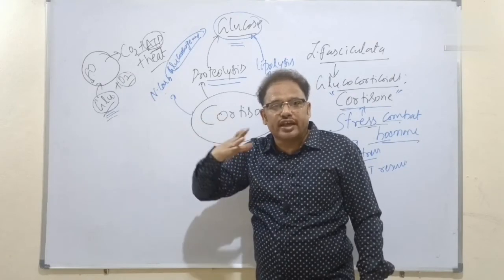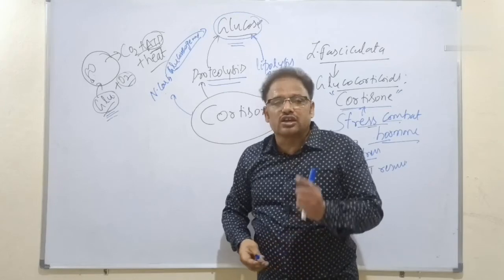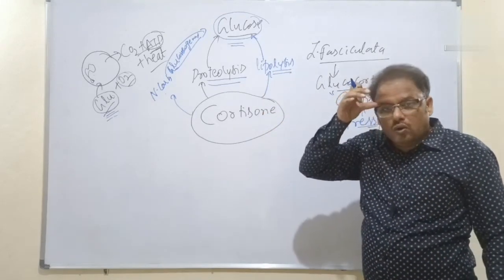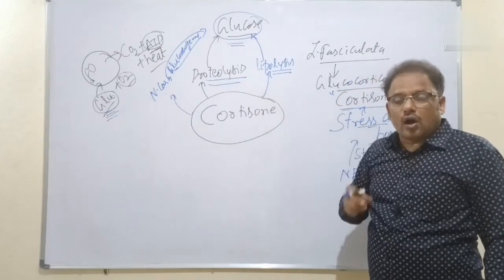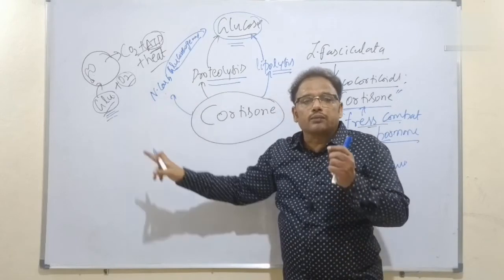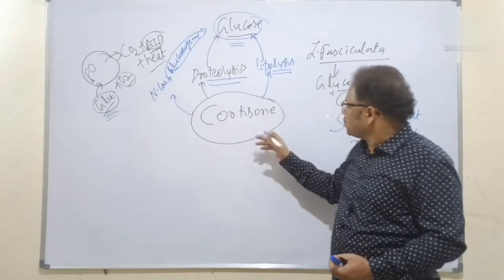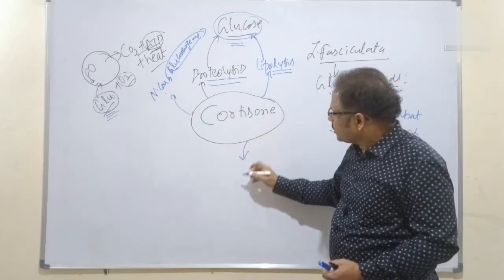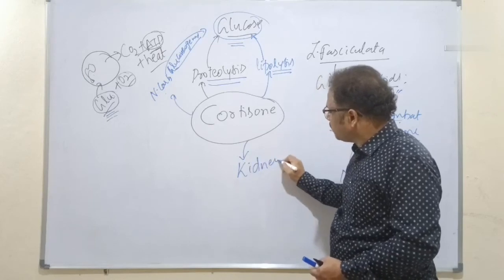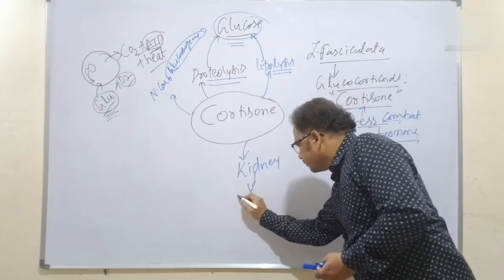Which one is doing this job? RBC. Why? Because RBC contains the hemoglobin. So what is required now? More oxygen is there, but oxygen should be supplied to which one? Cells. That's why more RBC production and more erythropoiesis. So the cortisol instantly stimulates which one? Kidney. Why? Because kidney releases the hormone called as erythropoietin.